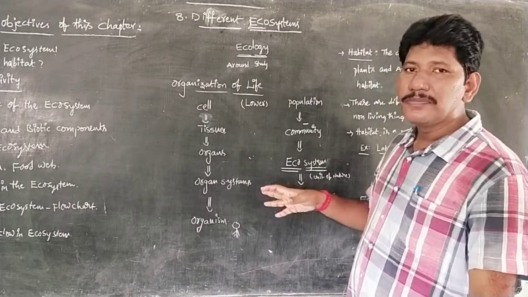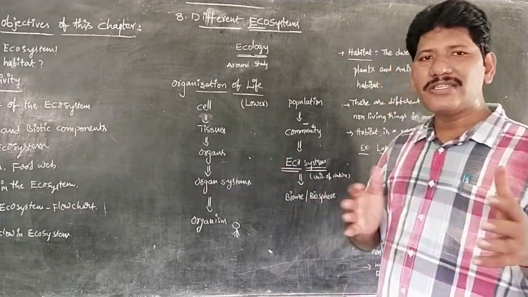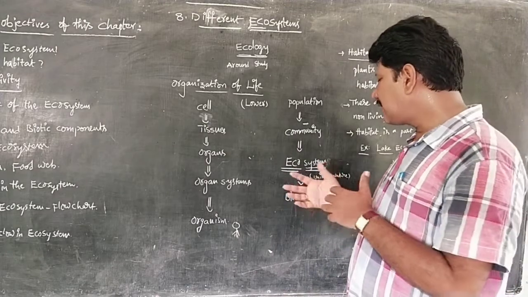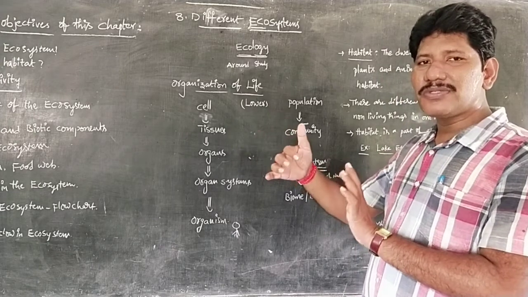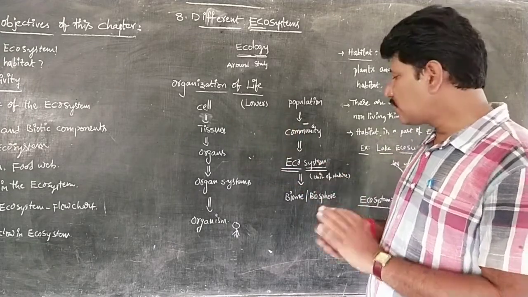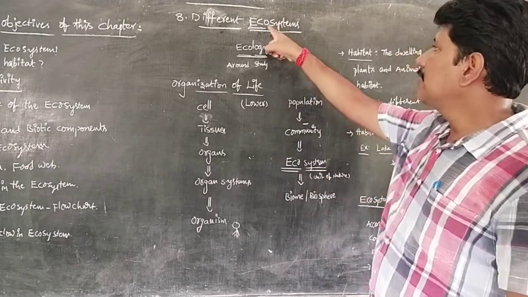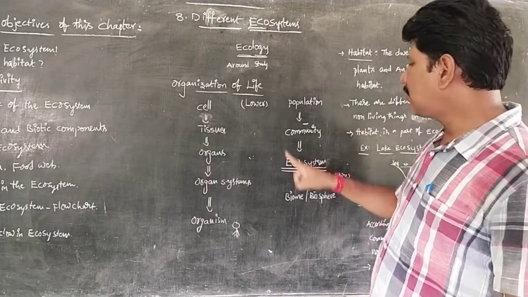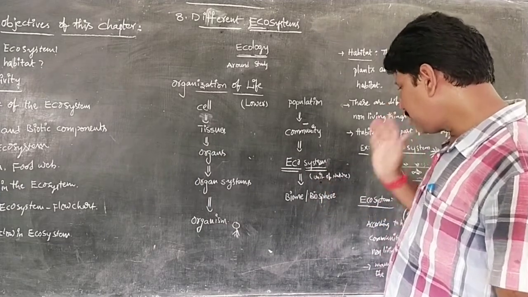For example, take a terrestrial ecosystem, meaning a grassland ecosystem, or a forest, or a desert, or caves, or mountains. So we have different ecosystems present in nature. I mean that the ecosystem is the unit of nature. See, ecological systems or ecosystems, that is how it comes. Ecosystems are the unit of nature.